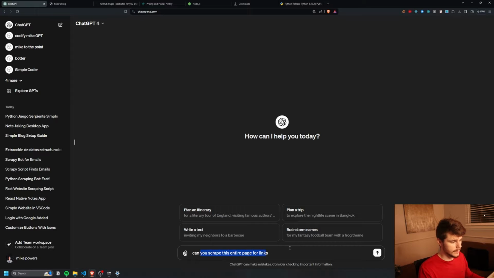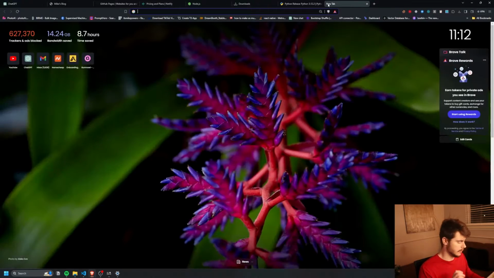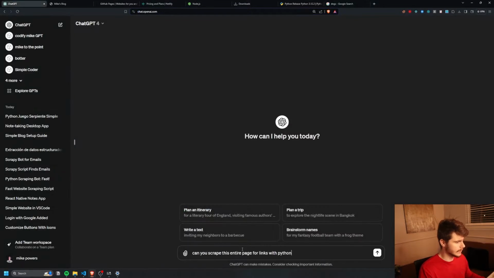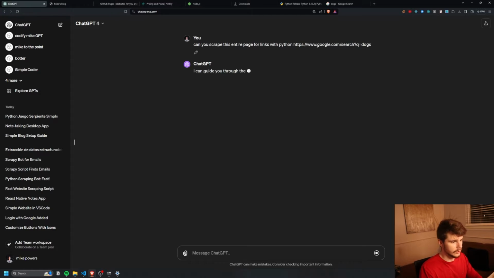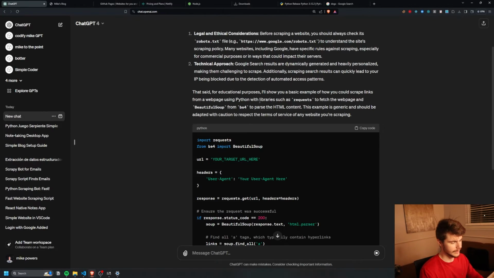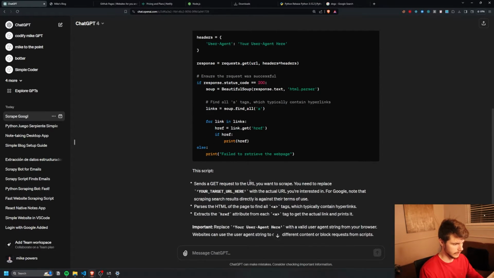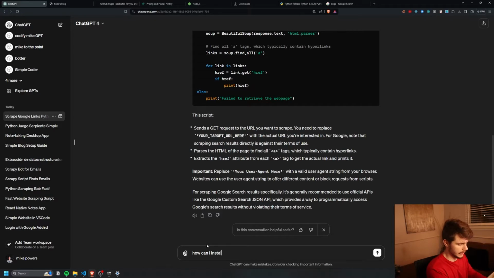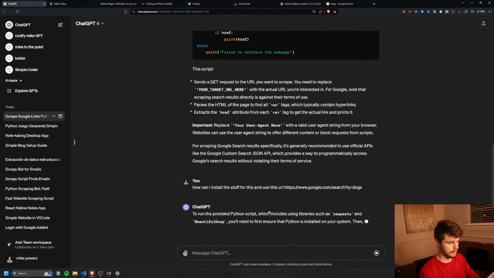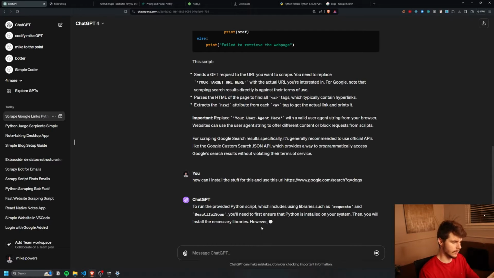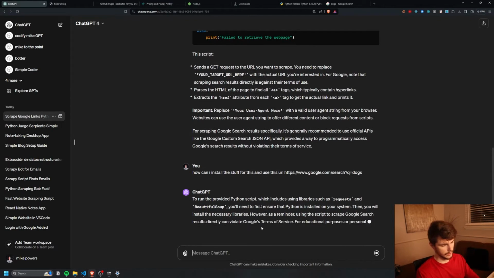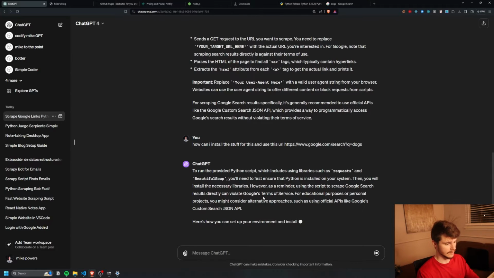So we'll say, can you scrape this entire page for links with Python? And then if I want to use this Google search here for dogs, and I want to scrape all the links on the Google search for dogs, it tells us to use requests and beautiful soup here. So if we don't already have these installed, we're going to say this: how can I install the stuff for this and use this URL? So we need the actual commands to get the libraries necessary in order to run this, because if we don't know how to code, we can always ask ChatGPT how we can fix these errors.